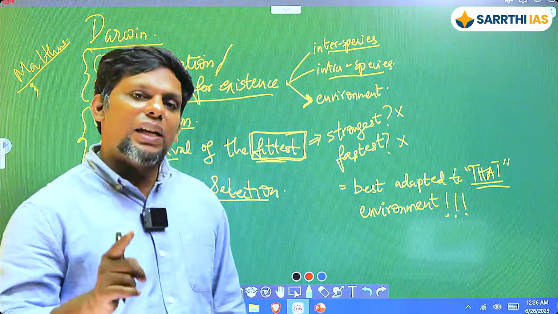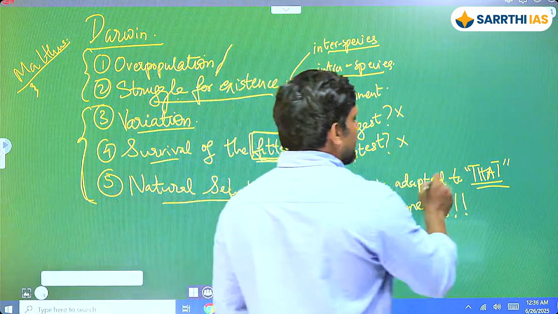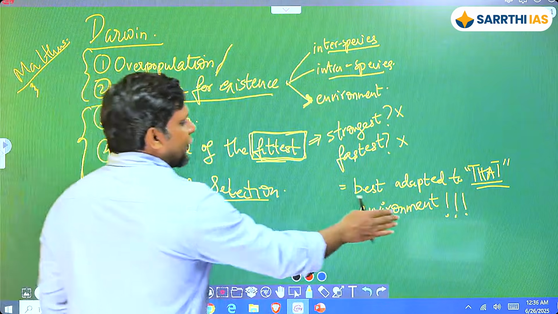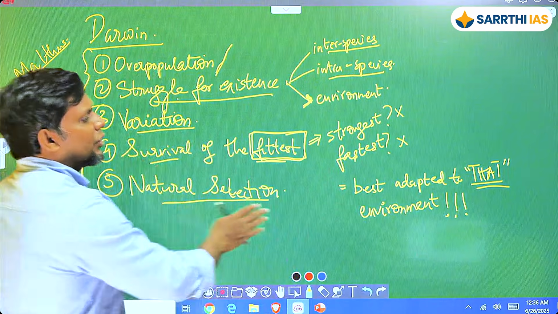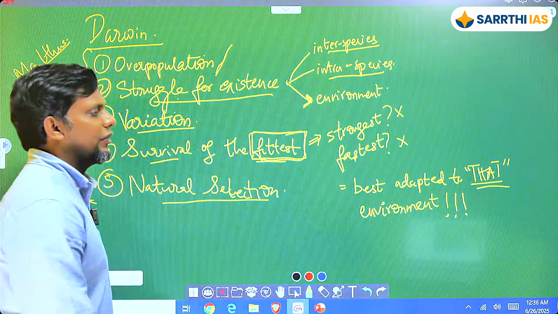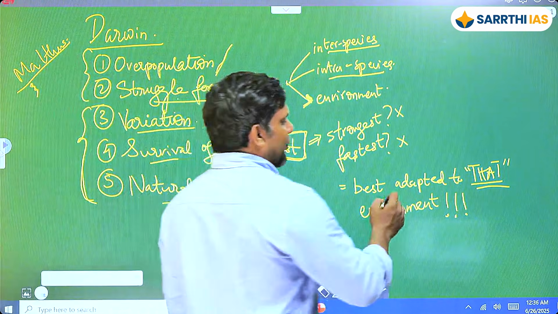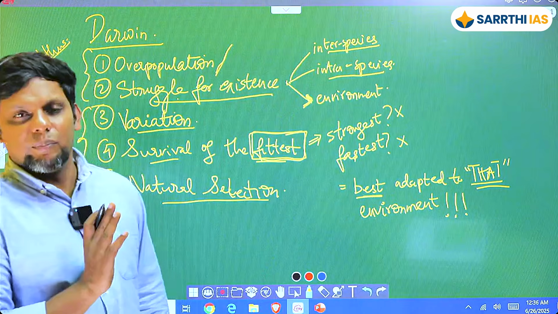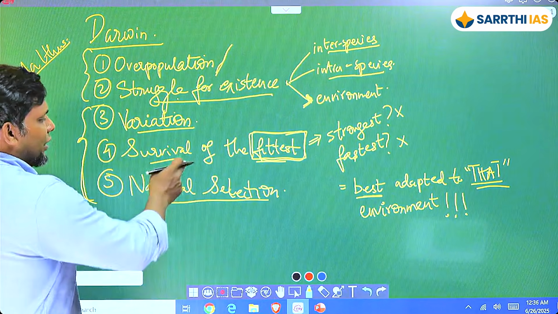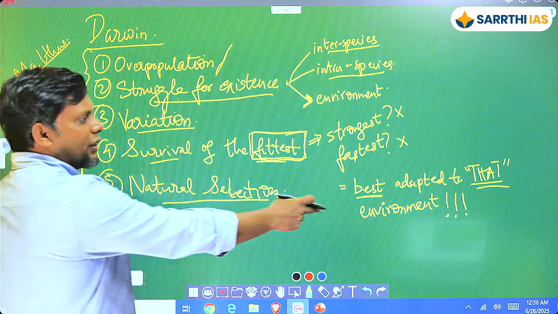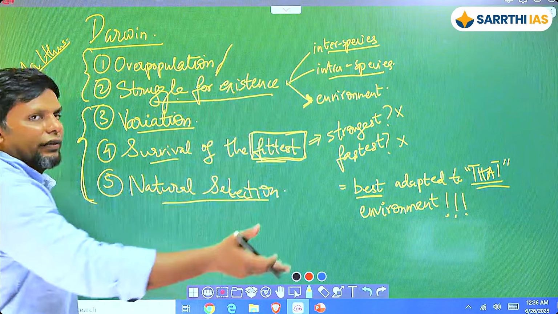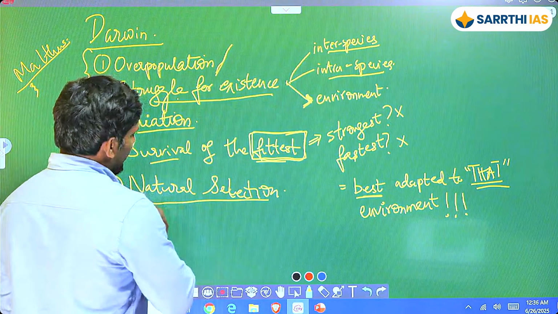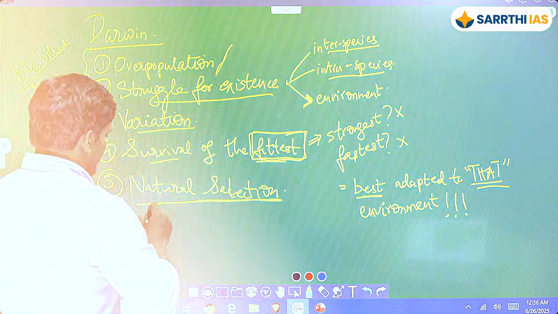So fittest essentially means that you are good for that particular environment. In this variation, there will be some who are fit for that particular environment, and some variations may not be ideal for it. So who will survive? The ones who survive are the ones best suited to that environment. That is very important. For environment one, this could be this guy. Another variation might be removed in this particular population, but might be fit in another kind of environment. Does that make sense? So eventually, nature is going to select for those variations.